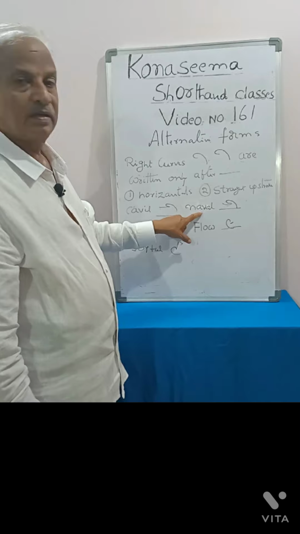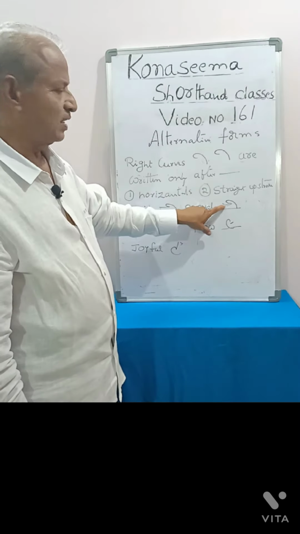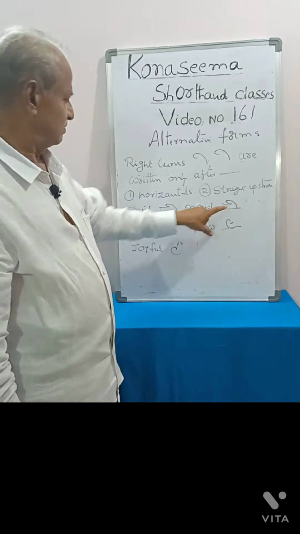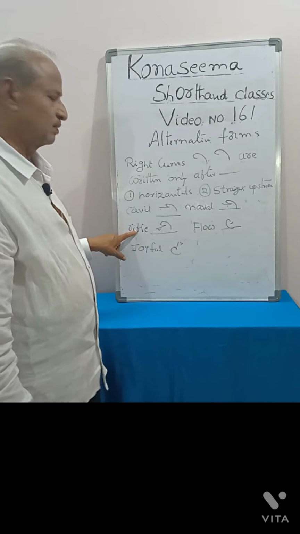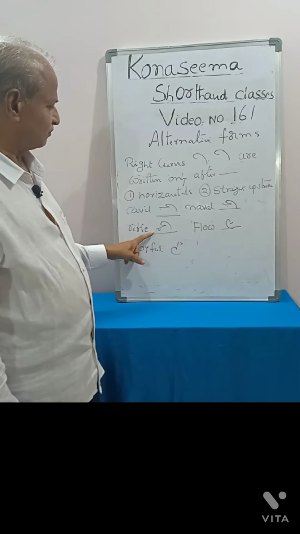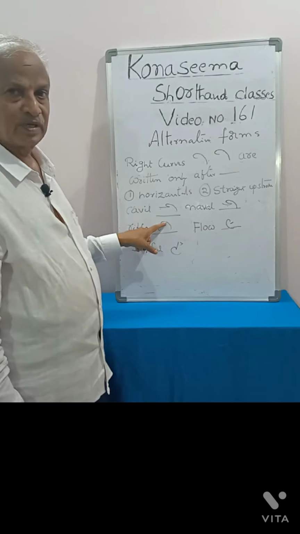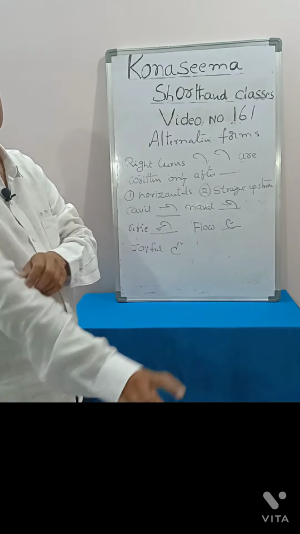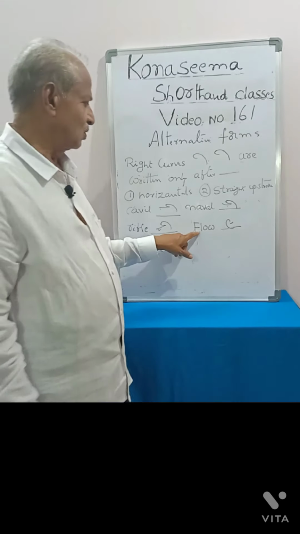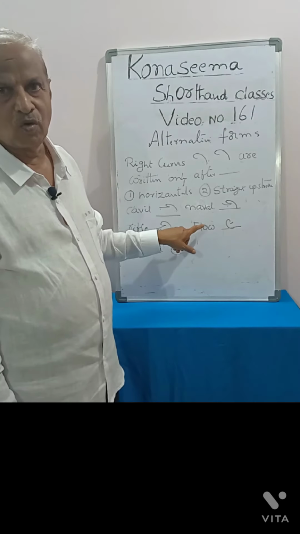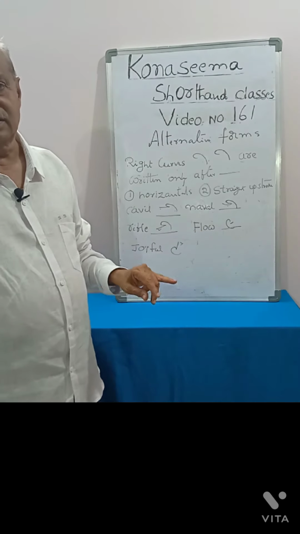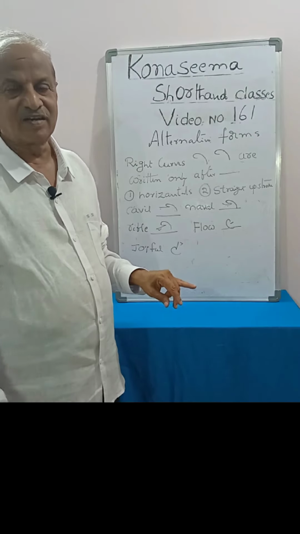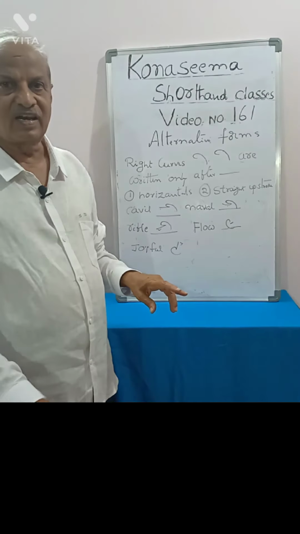And navel, N is horizontal, and navel. Like that, rifle, straight upstroke. After a straight upstroke, the right curve is to be written. In other cases, the left curve may be written. For example, flow, flake, flicker.